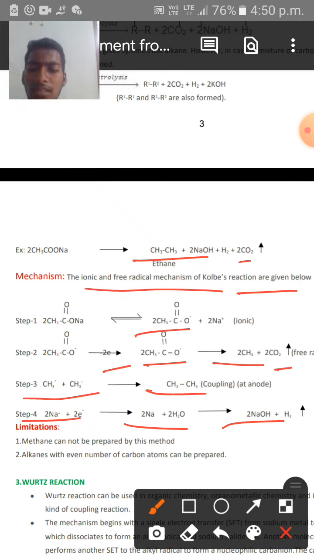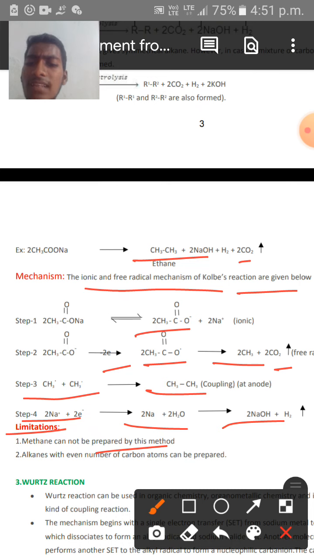And then some of the limitations of this Kolbe electrolysis method of preparation of alkanes are given over here. See here, methane cannot be prepared by this method. Actually it is a coupling reaction mechanism, so methane, the basic alkane, cannot be produced by the coupling reaction. Hence, it cannot be prepared by this Kolbe electrolysis method.